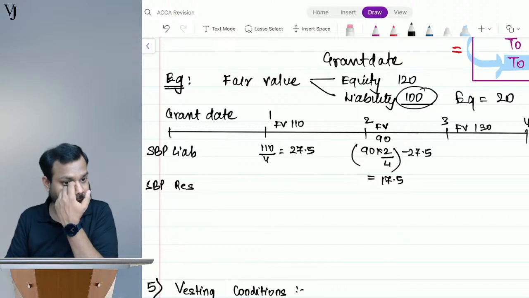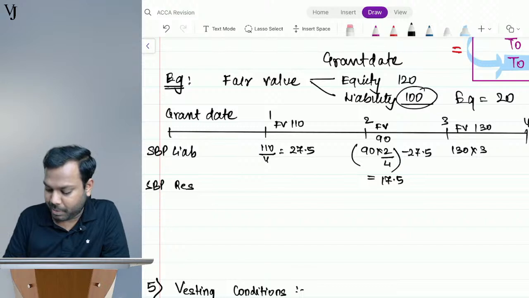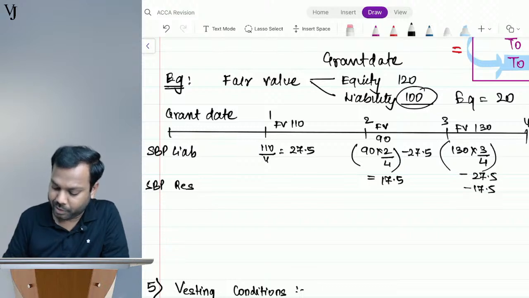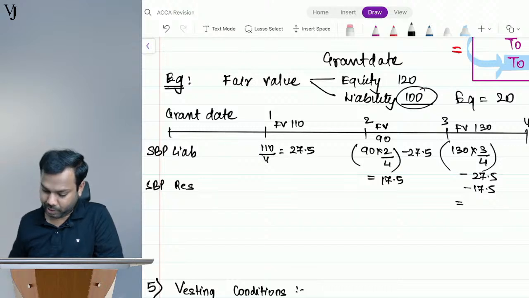So 130 multiplied by 3 by 4 minus 27.5 minus 17.5, that comes to 52.5.